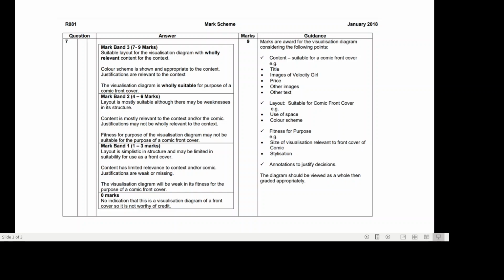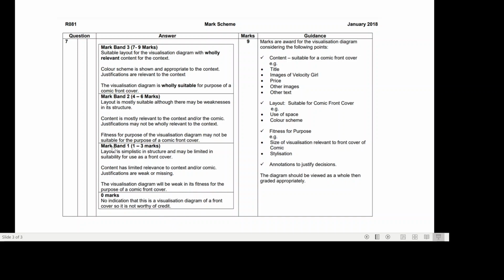You should be able to give your visualization diagram to another designer and they should be able to create it. If you couldn't give it to another person to create, you know that it's not a strong, effective visualization diagram. You'd get 0 marks if there's no indication that this was a visualization diagram of a front cover, so it's not worthy of credit.